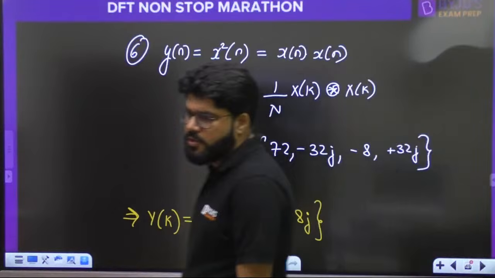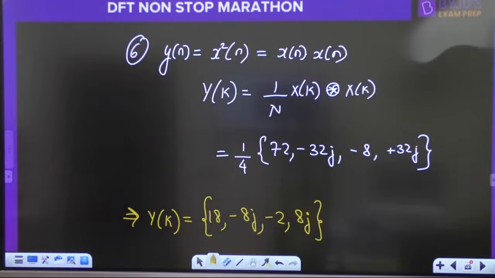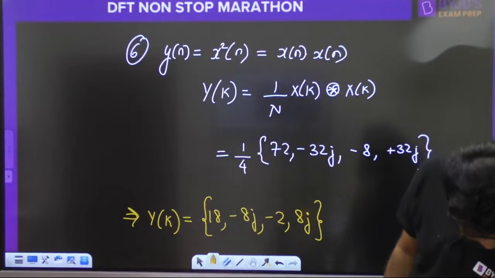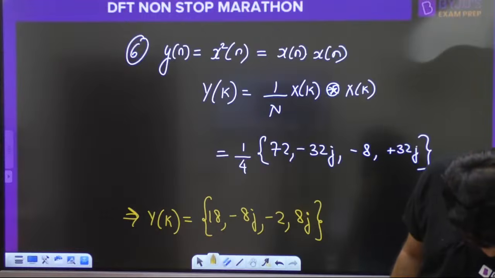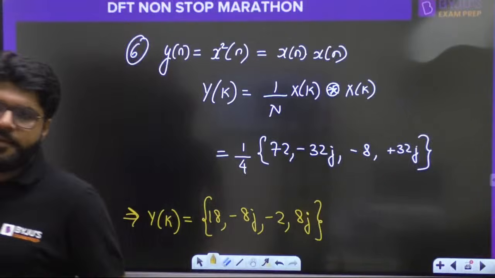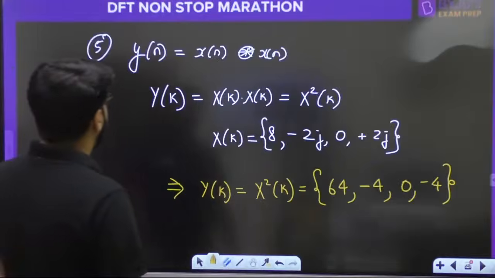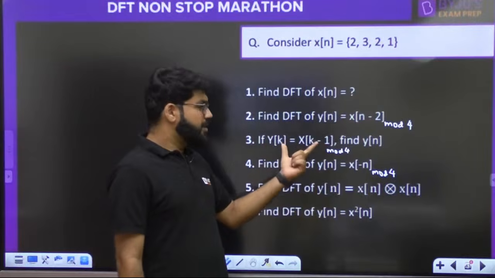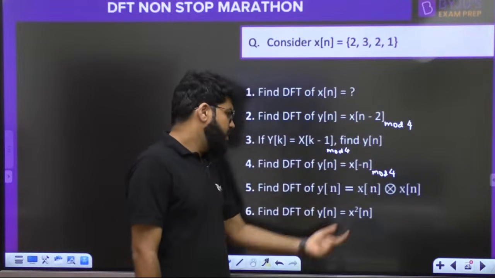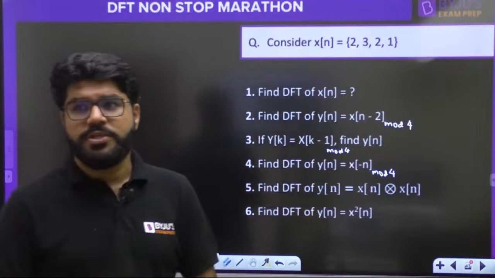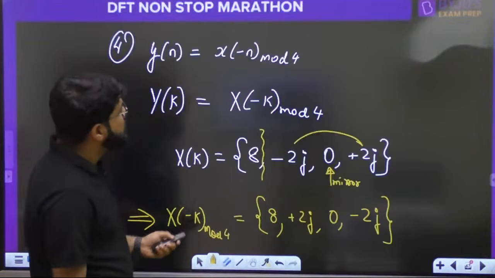All the parameters are complete. With respect to one particular data, we have solved 6 questions covering circular time shift, circular frequency shift, circular fold, time convolution, frequency convolution, that is time multiplication, which corresponds to frequency convolution. Let's move on to the next question.